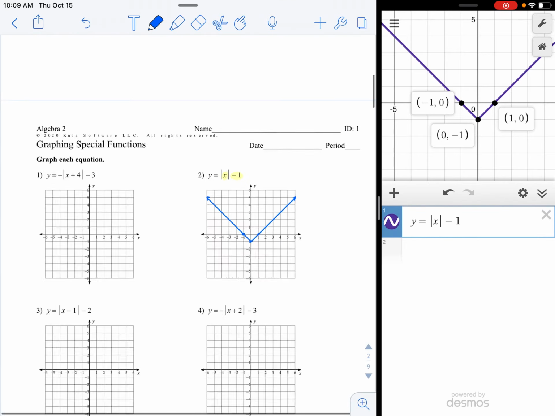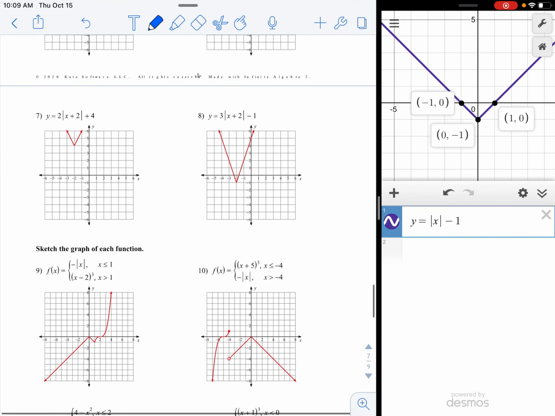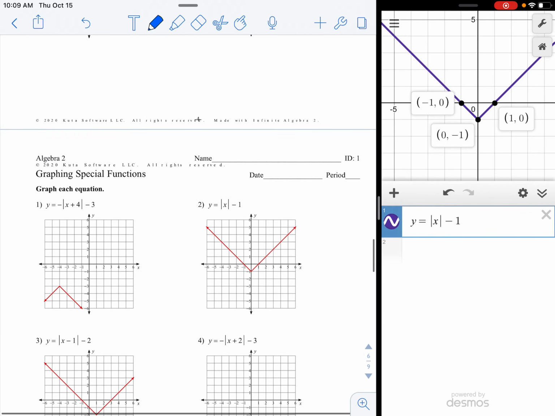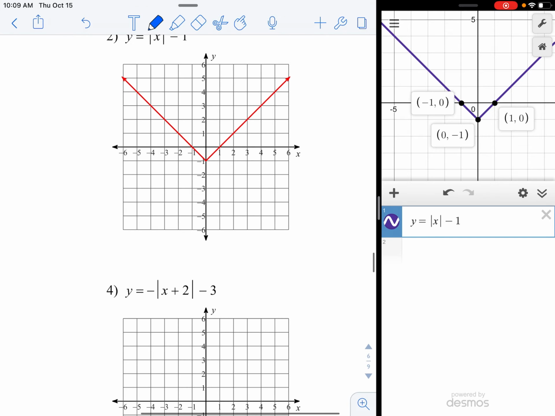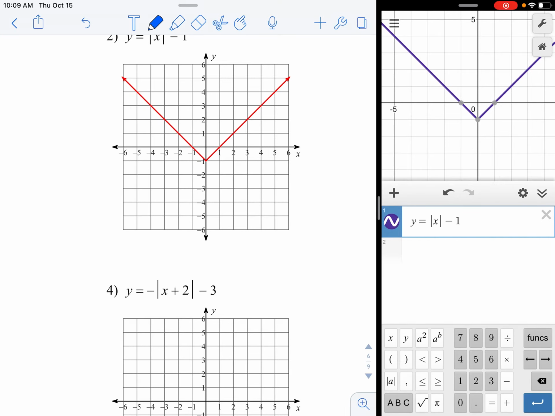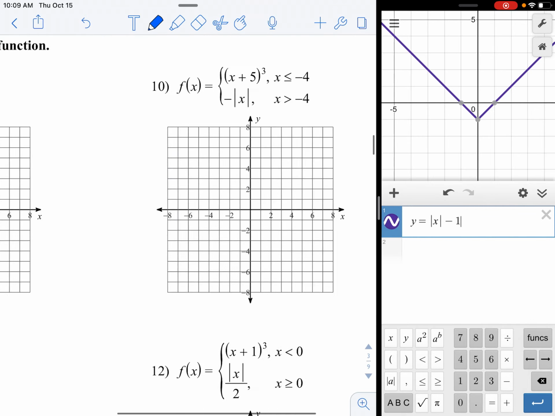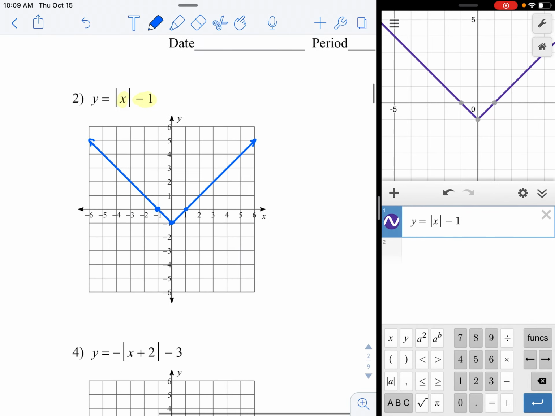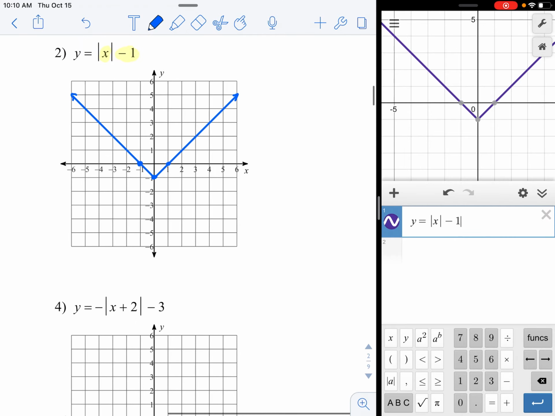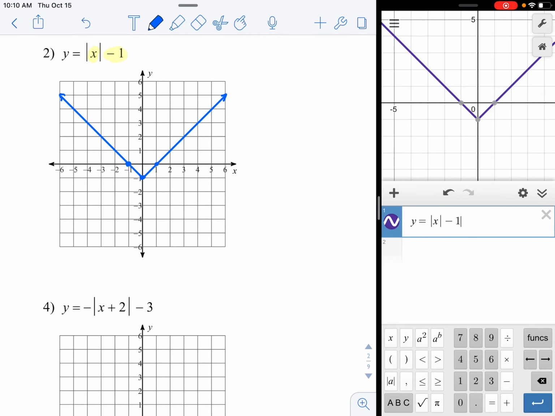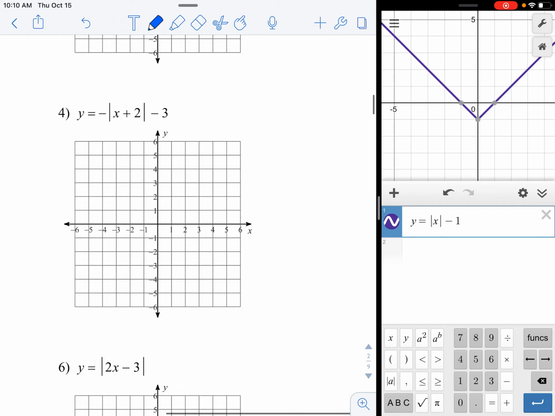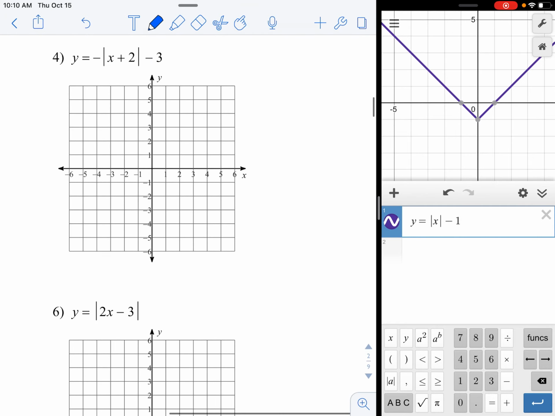Now, can I check my work? Sure. And I try to be consistent in always checking my work. Went too far there. And there it is. But basically, I guess it's important to check your work because I suppose you could type it into Desmos wrong. You can't say just because the calculator did it, it's guaranteed to be right, because you could still type it in wrong. So yeah, let's still check our work. Obviously, there's not showing any work. So I'm going to really put a lot of trust in you that you are graphing this and then checking your work. You're not like just copying the answers. All right, let's do number 4.